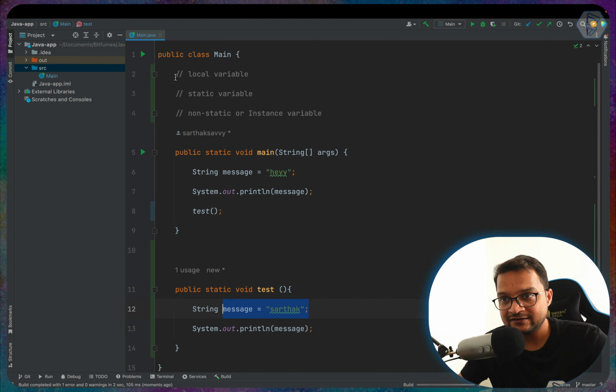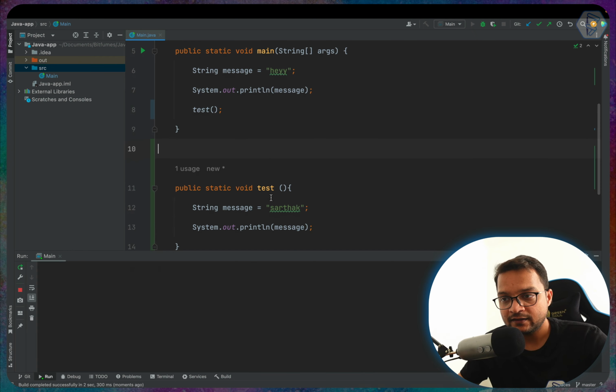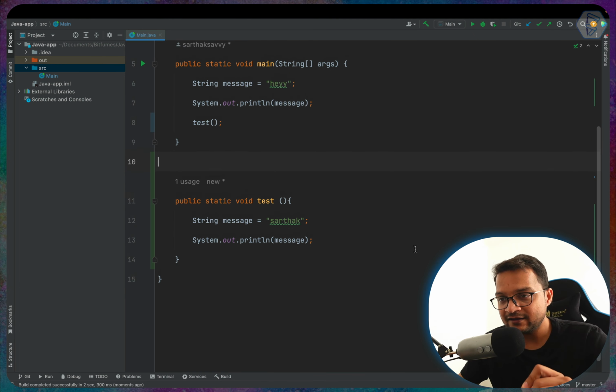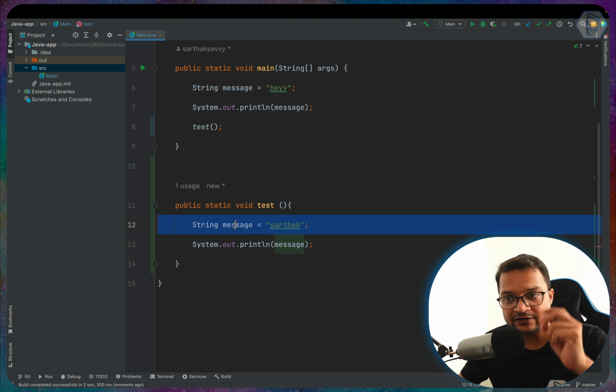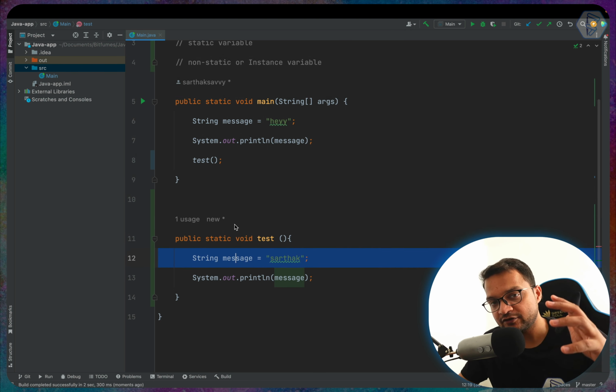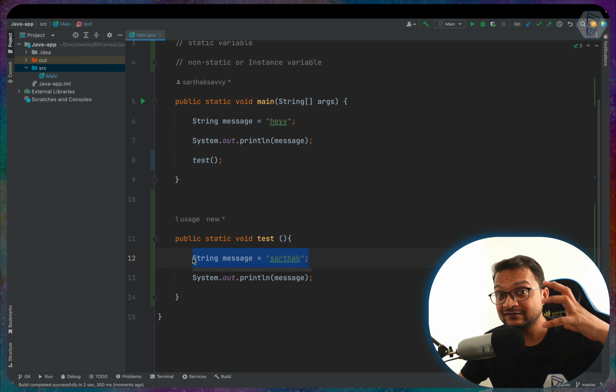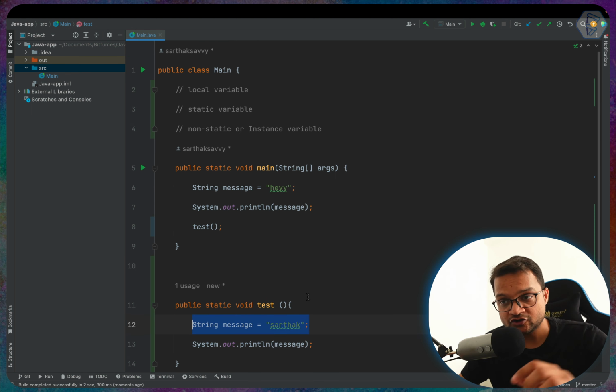So let's run it, and you can see, hey, and then Sarthak. This time it's not giving any error because the message variable which we have created is inside this test function, and this is a local variable. That means the scope or the validity of this variable is just inside that function.